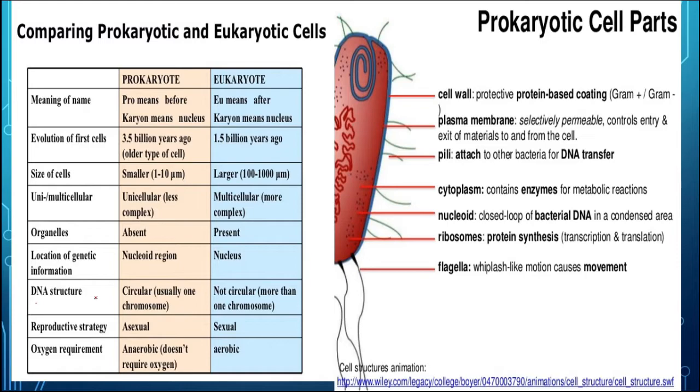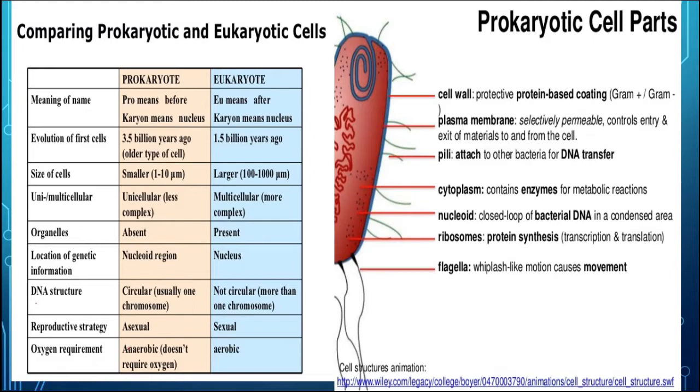Now the DNA structure is circular in shape and has only one chromosome in the case of prokaryotes, whereas in eukaryotes it is not circular, it is linear, and the number of chromosomes is also more than one. Now the reproductive strategy in prokaryotes is generally asexual, whereas in eukaryotes it is mostly sexual, but some are asexual also.